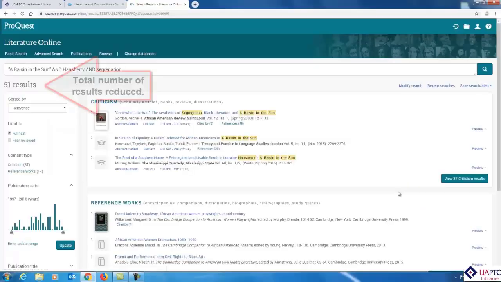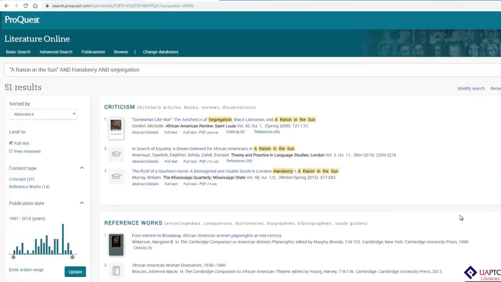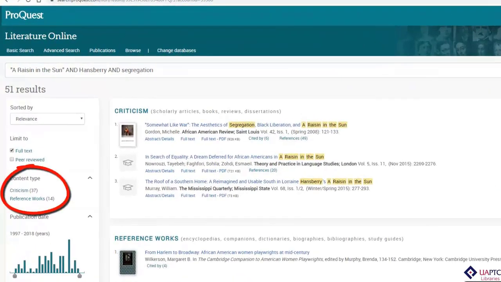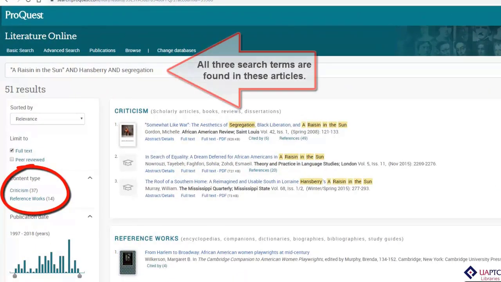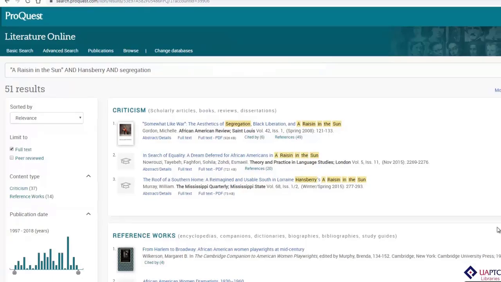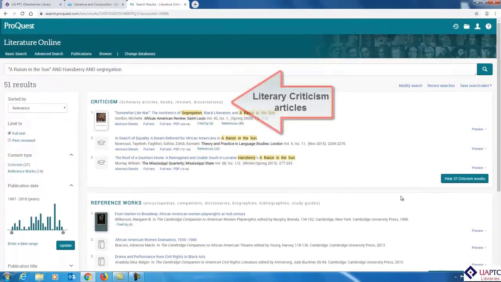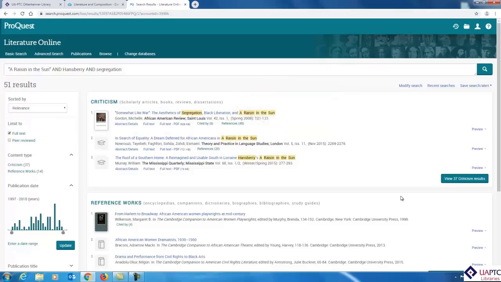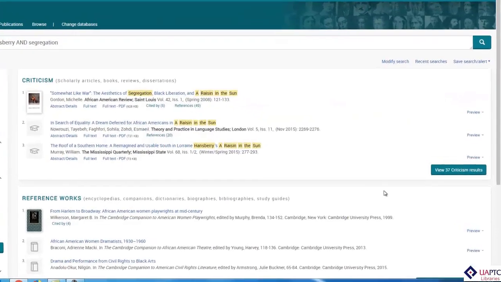On our results screen, notice that our total number of articles has reduced, as has the amount of criticism articles. These articles focus on the theme of segregation and A Raisin in the Sun. If we had used a different theme as our third search term, we would have gotten a different list of articles in our results. The database displays the top 3 criticism results on the screen. To see all of the literary criticism articles, click on this button.